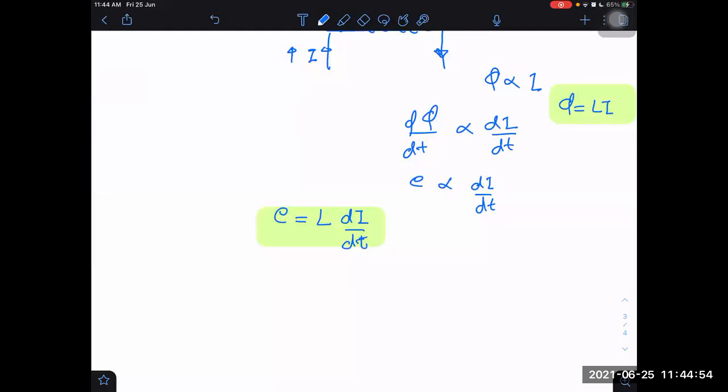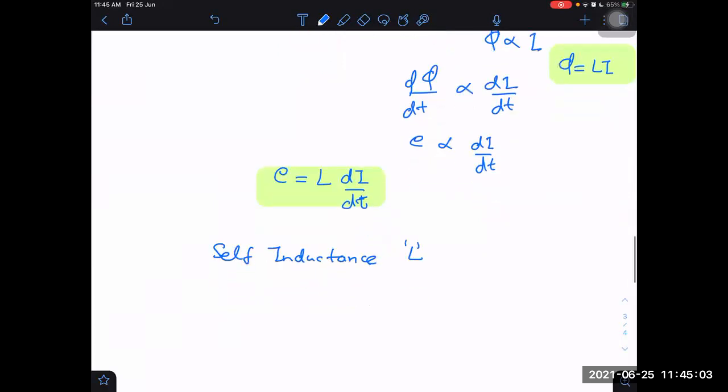What am I calling it? I'm calling it self-inductance L. Sometimes we just call it inductance. If I don't say anything, then also it means inductance only. Inductance of a loop or coil or solenoid, that is represented by L.